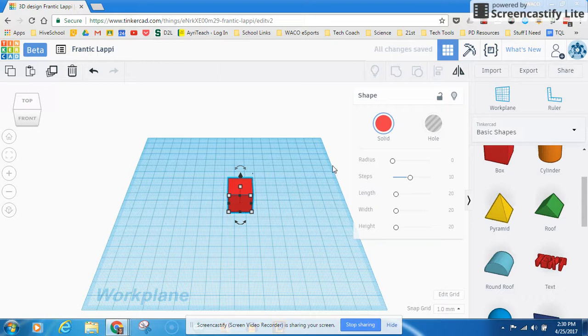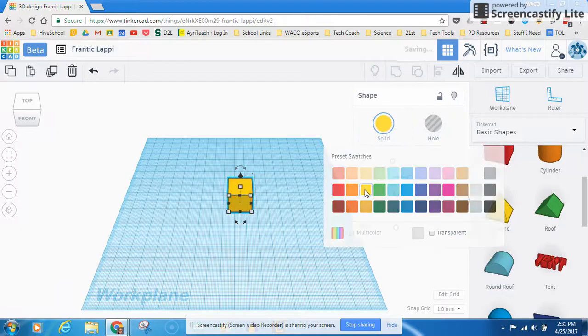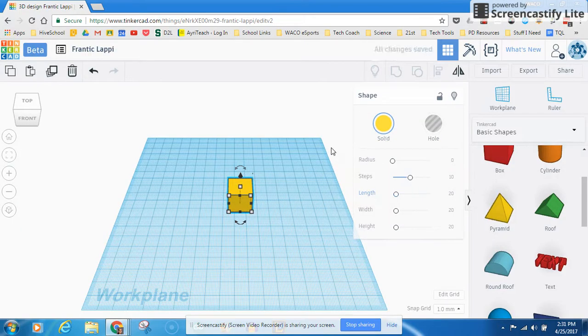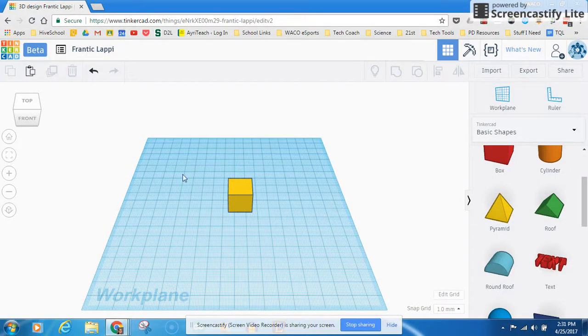Now you'll notice that my shape has some different options over here. I can change the color and whatnot, but we're not going to get into that right now. We're going to save that for a little bit later. What I want to show you is how to navigate. If I click off of it, all right, so I just left clicked over here in the corner, and that gets me off of the object. Now, I want to learn how to rotate around.